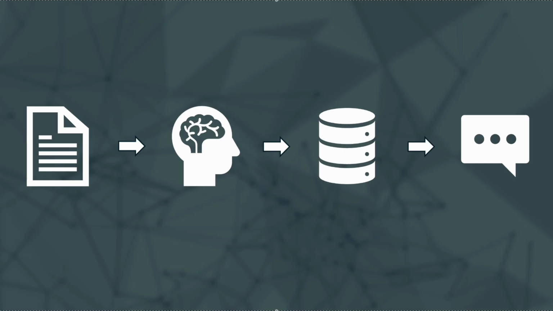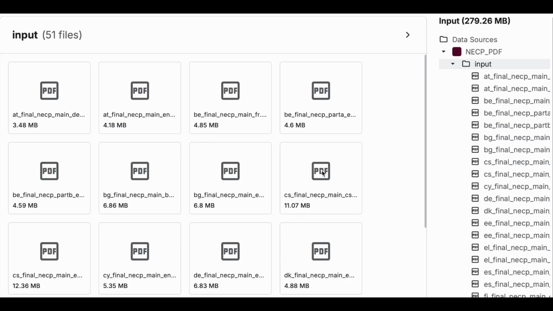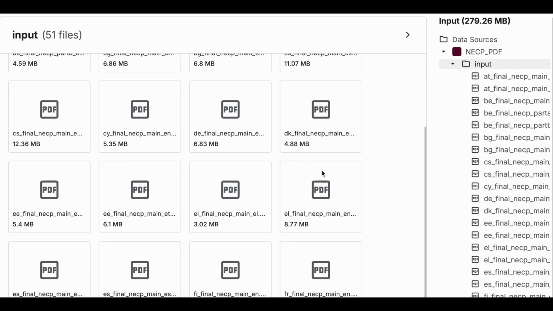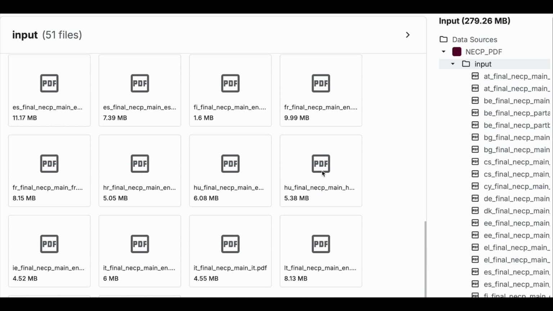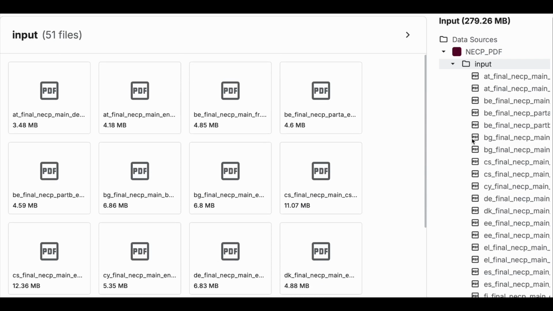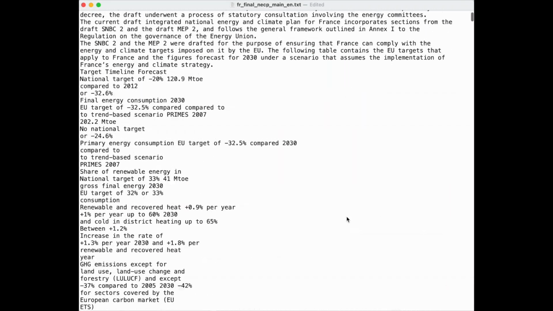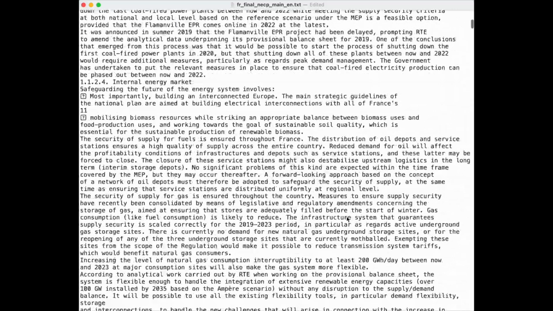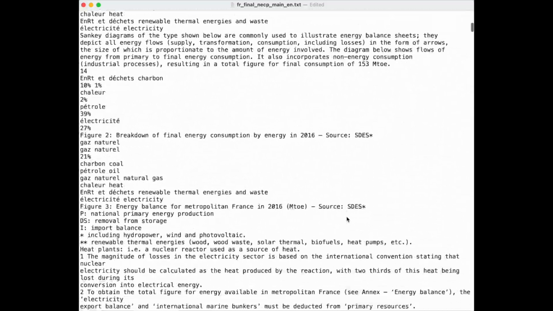First, the system takes the raw NECP PDF files. Using tools like PDF Plumber, it extracts the text and even attempts to pull out data from tables, cleaning it up into a usable format. It also cleverly identifies the country using the file name.